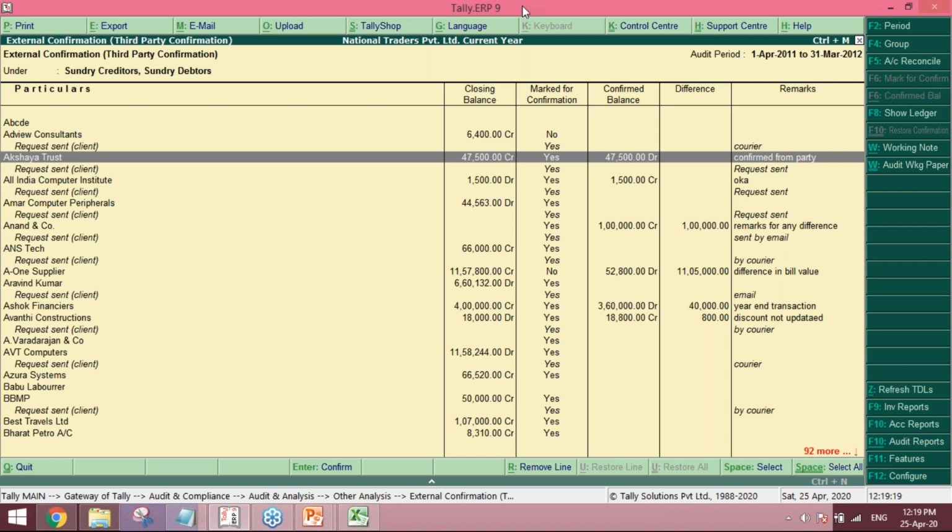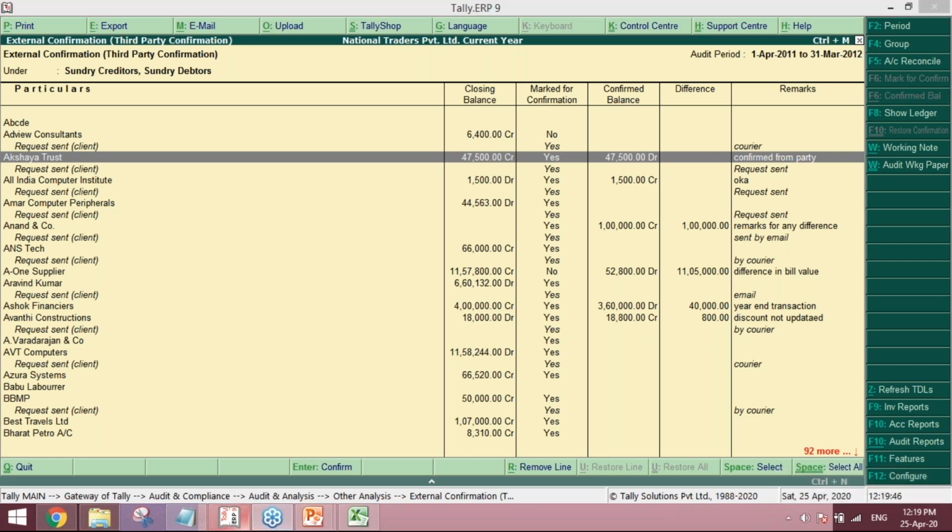So this is how you can get the confirmed balance as well, and you can note down from which party we have received this confirmation. This is the entire feature that I wanted to share. If any of you want complete documentation on this, please do inform us. We will be sharing our contact details once again with you. And let me show the third feature which I wish to share.